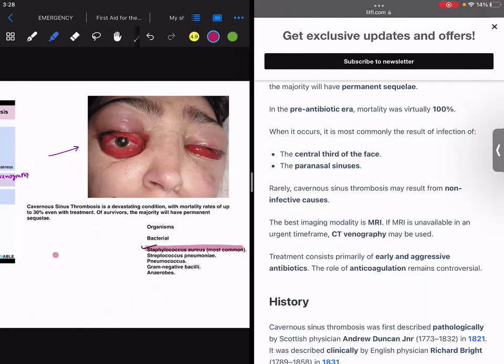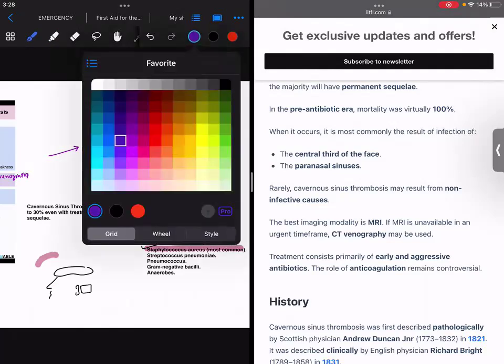Because if you remember emissary veins, if this is the skull, okay, and this is the ear, and we have here the middle ear, the veins which connect the external and the internal cranial cavity are called emissary veins.